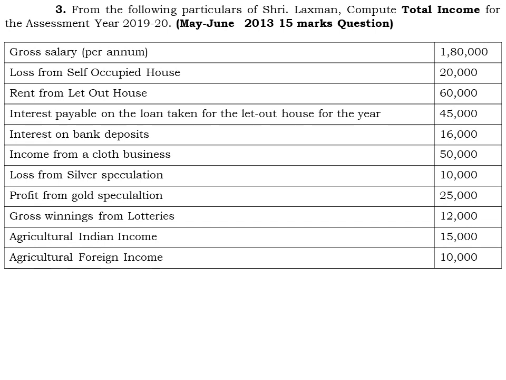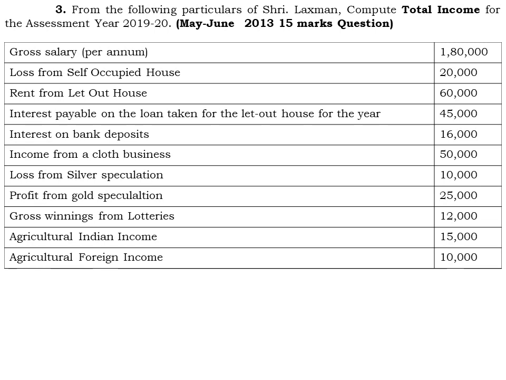And next one, income from a cloth business. The cloth business comes under profits and gains from business or profession, and here the cloth business is having an income of 50,000. And next one, the loss from the silver speculation.